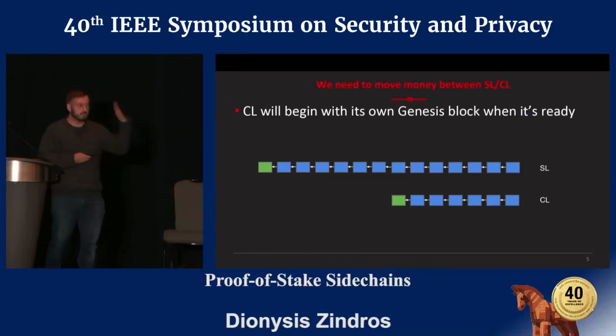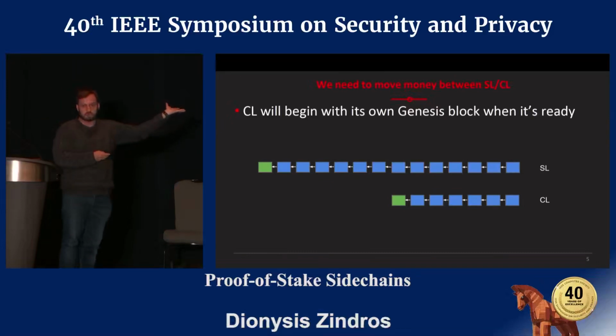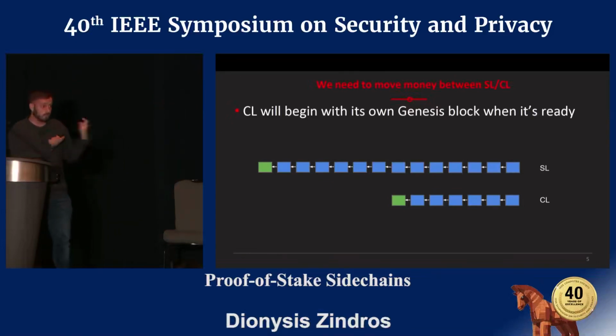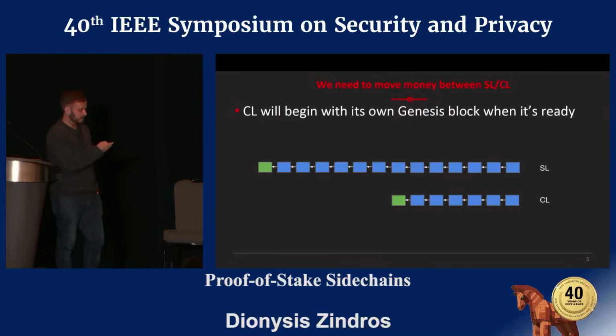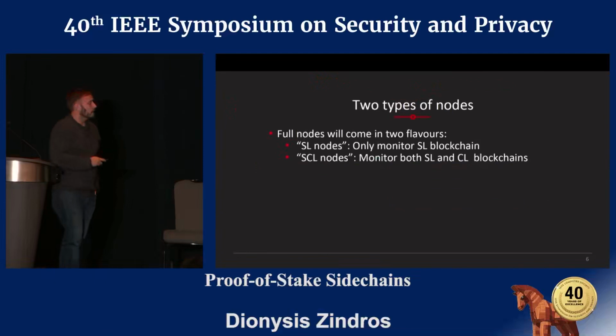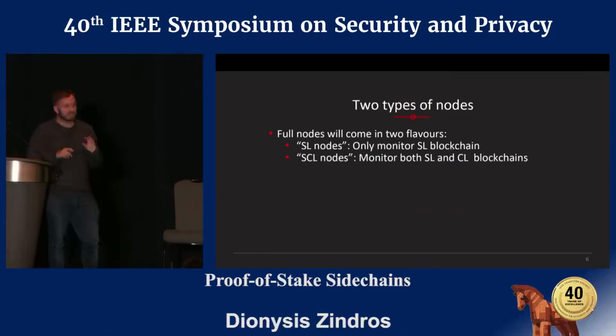Now, the system that I'm discussing here is not applicable to known blockchains such as Bitcoin and Ethereum because they're proof-of-work blockchains. This works for proof of stake. But what we're doing is applicable to the Cardano blockchain, and we're doing an implementation there. Right, so what we propose here is to have two types of nodes.